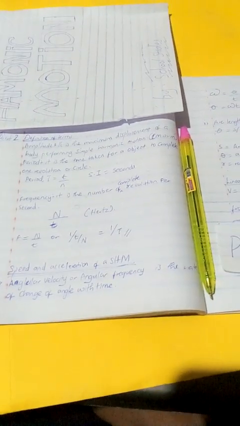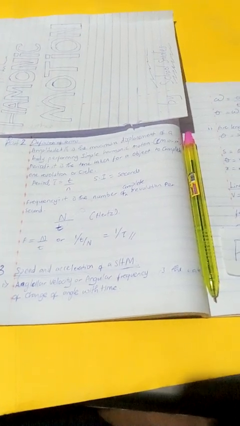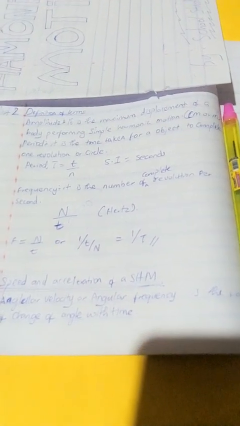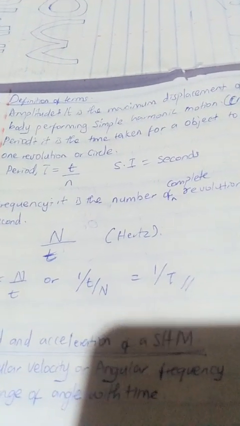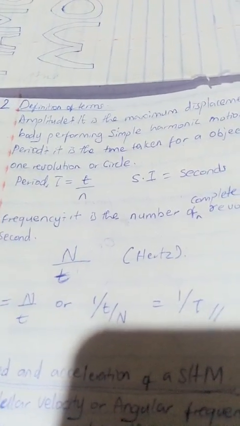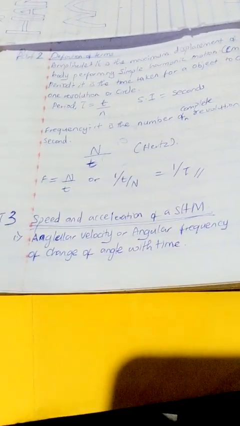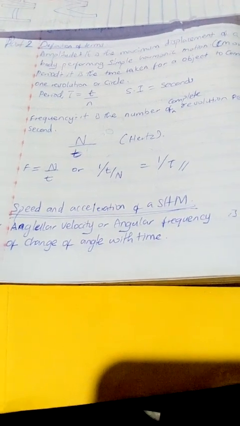Now we move to period. Period is the time taken for an object to complete one revolution or cycle, and the period formula is T equals small t over L. The symbol for period is T. The SI unit for period is seconds. Then frequency is the number of complete revolutions per second, and this is the formula. It's measured in hertz.